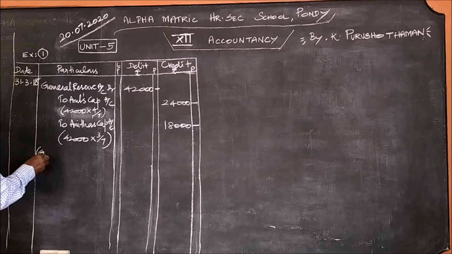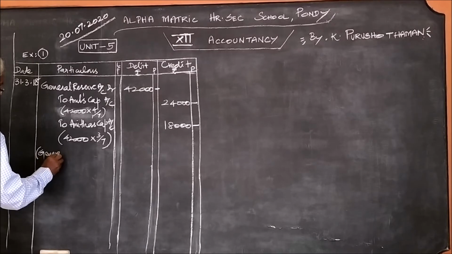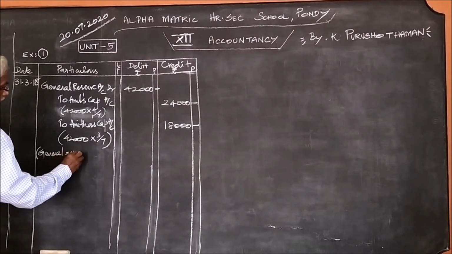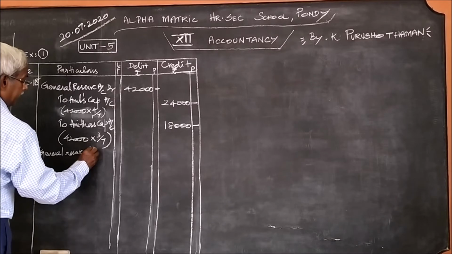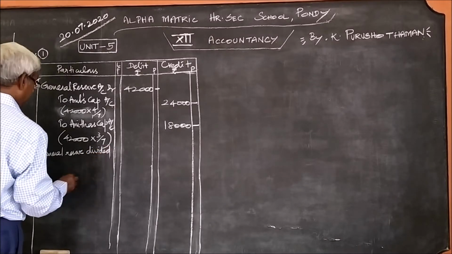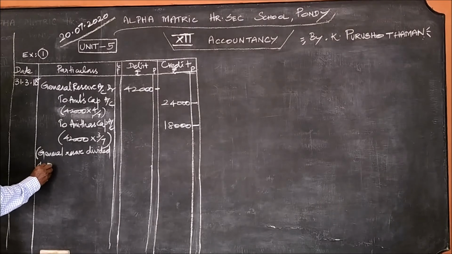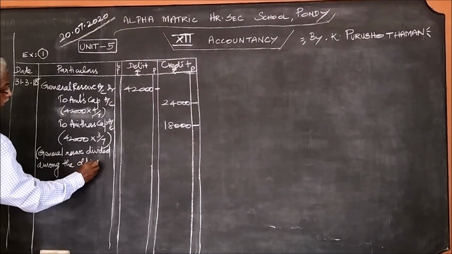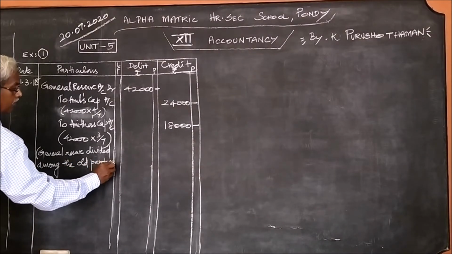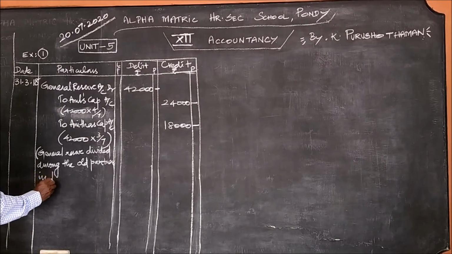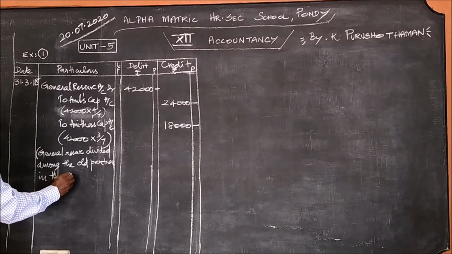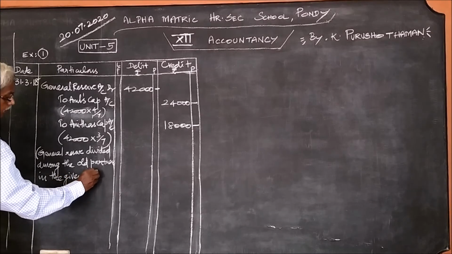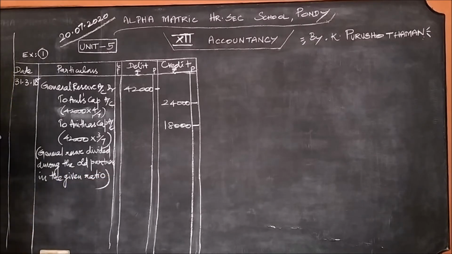So you should write the narration as usual: general reserve divided among the old partners in the given ratio. That's all for this one, and this is the answer for it. Then the next one.